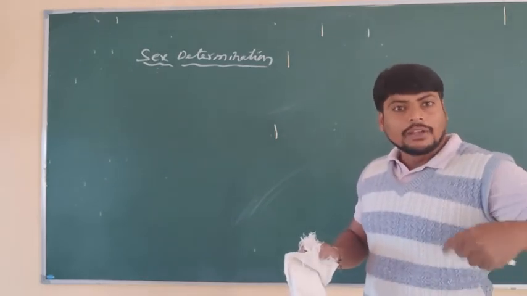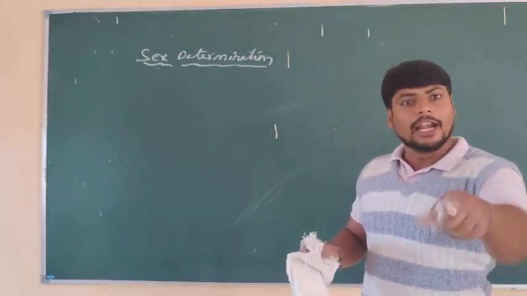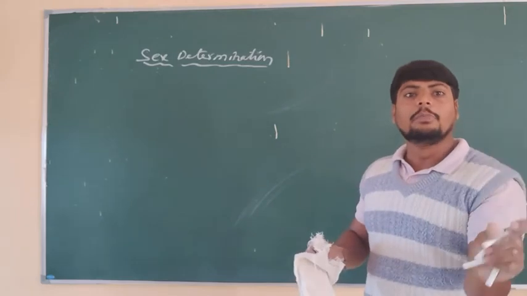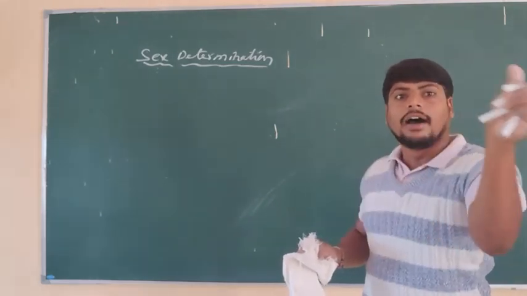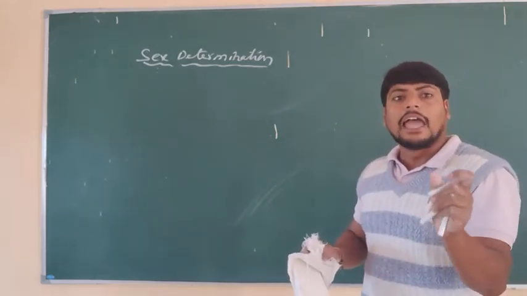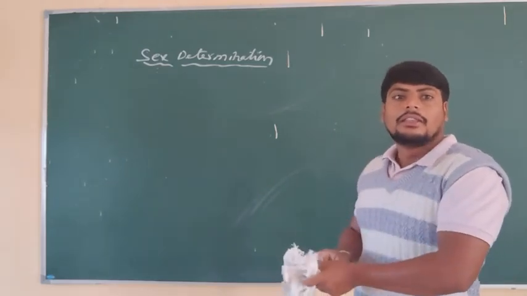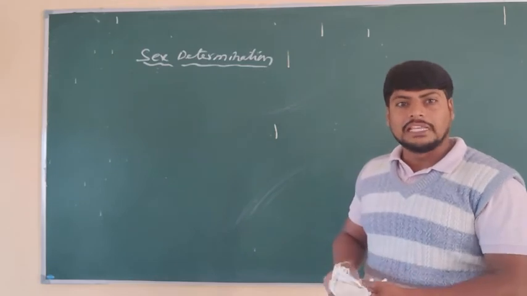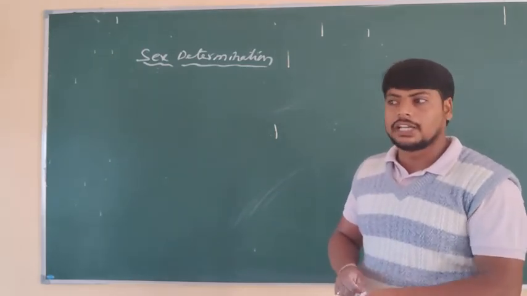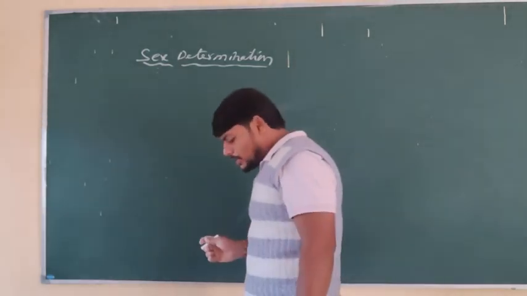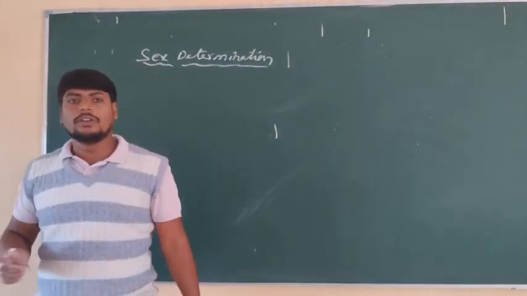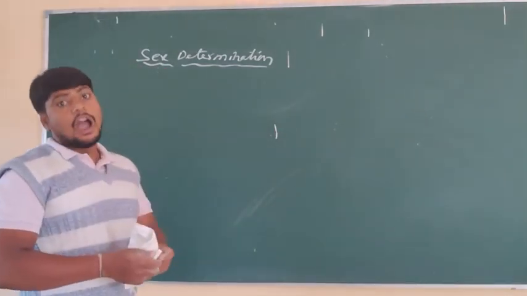That is, after formation of the embryo, we can immediately determine whether the newborn baby will be a girl or a boy. That type of estimation of the gender of the offspring is called sex determination. It may be useful, and sometimes it is harmful.